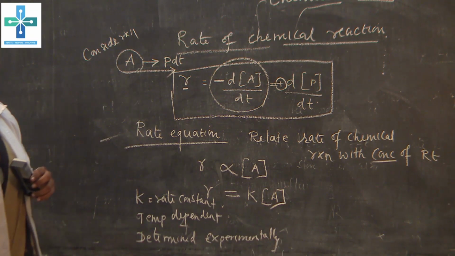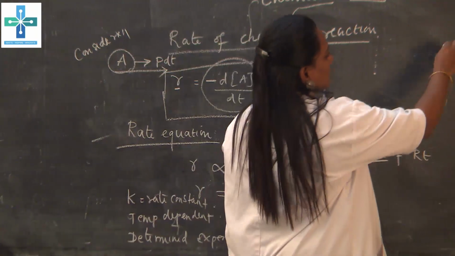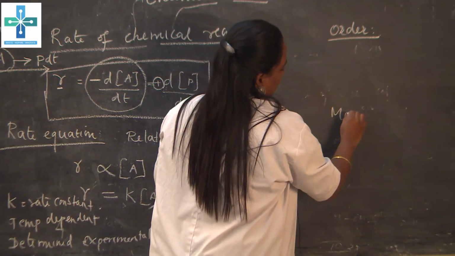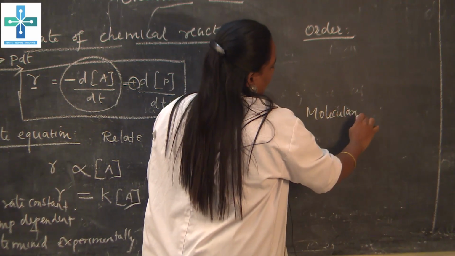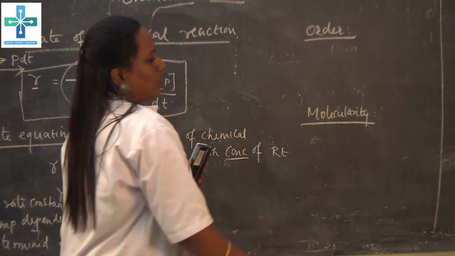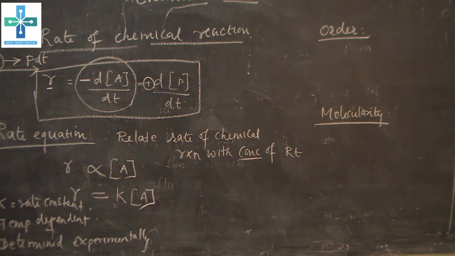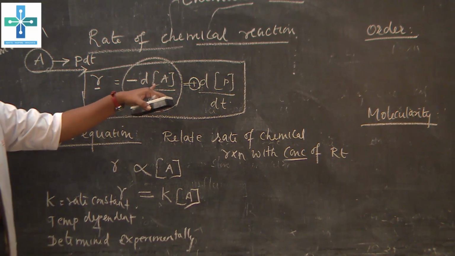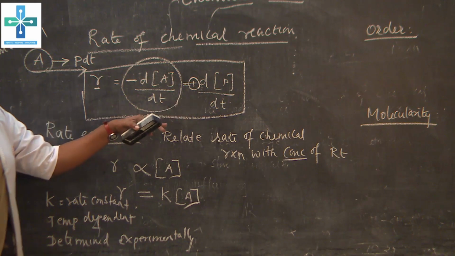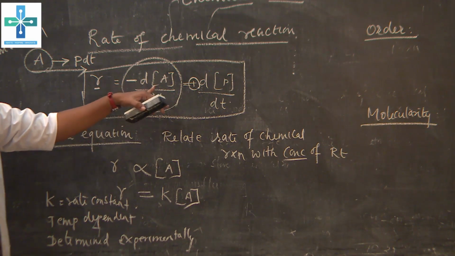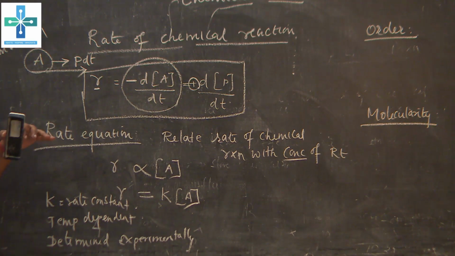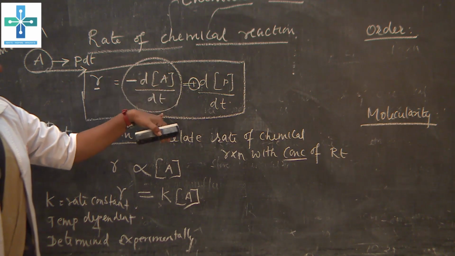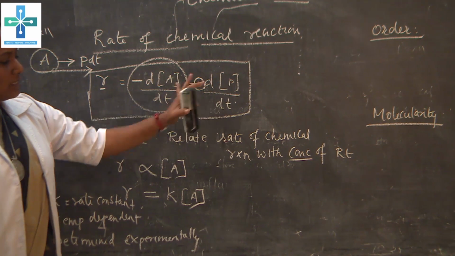Okay, followed by this rate equation, you should know what is order and then molecularity. So first we discussed what the rate of a chemical reaction is. The rate of a chemical reaction may be defined as the change in concentration of the reactant or product with respect to time. So I said decrease in concentration. Specifically, if you want to express the rate of the reaction, the concentration of the reactant decreases, and the concentration of the product increases.